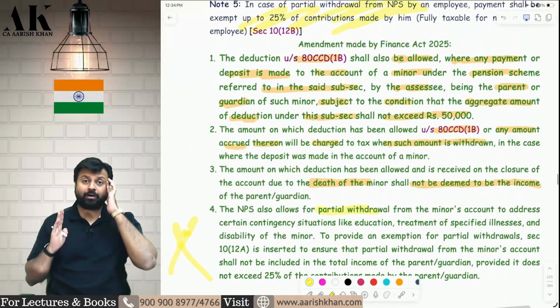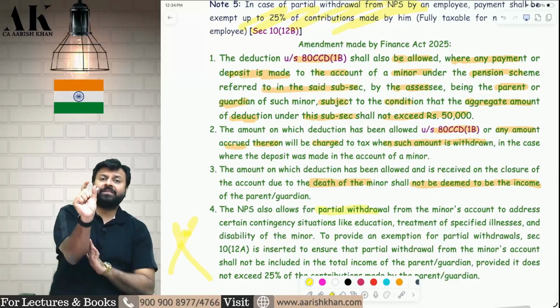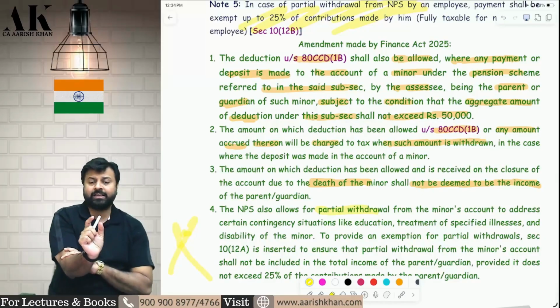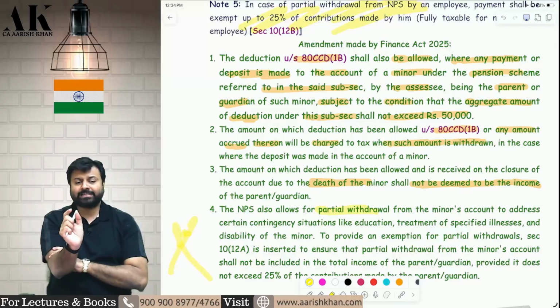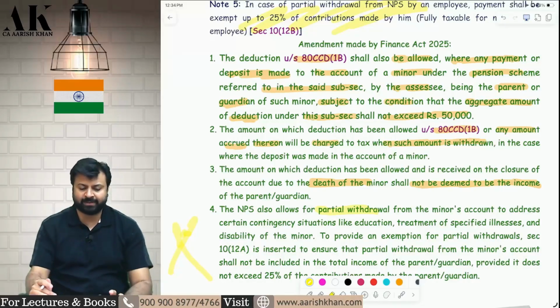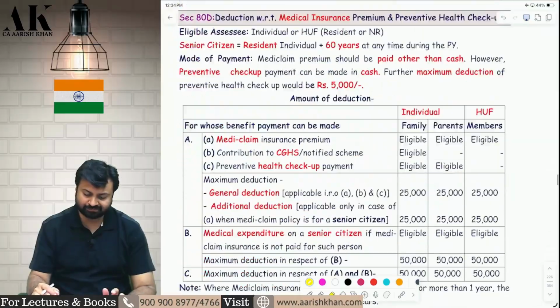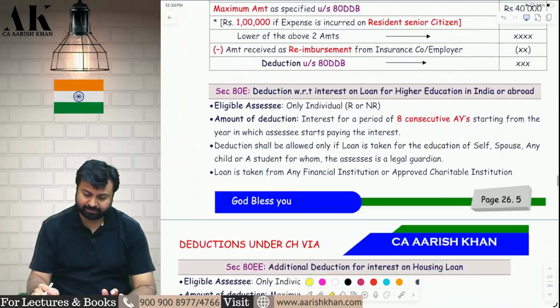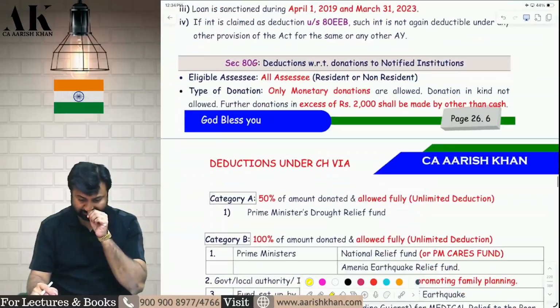So the important amendment is the extra 50,000 which is allowed now in 80CCD subsection 1B. That extra 50,000 you can utilize for your NPS and also for your minor child NPS. I hope it is clear to all of you. Next amendment.